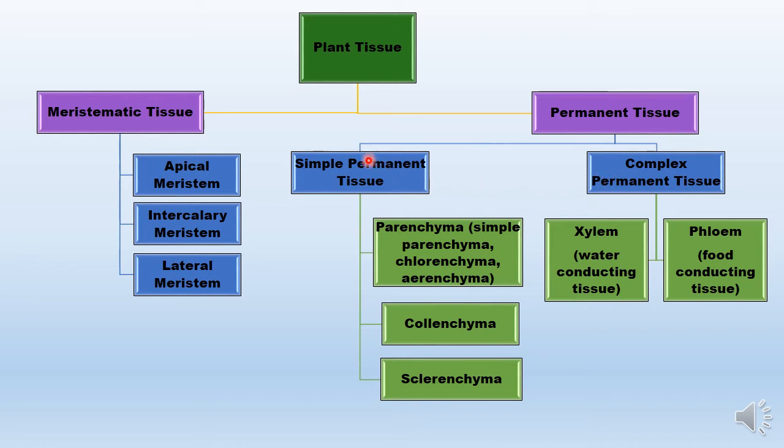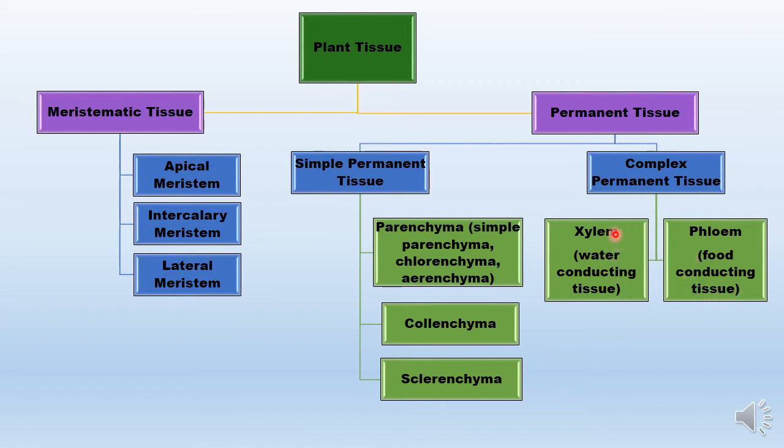And the types of simple permanent tissue that we will study are parenchyma, collenchyma, and sclerenchyma. Here all the cells will be identical in structure. But in complex permanent tissue, the cells will be different types. So first, there are two major types of complex permanent tissue: xylem tissue and phloem tissue. Xylem tissue is mainly involved in water conduction. Phloem tissue is mainly involved in food conduction.